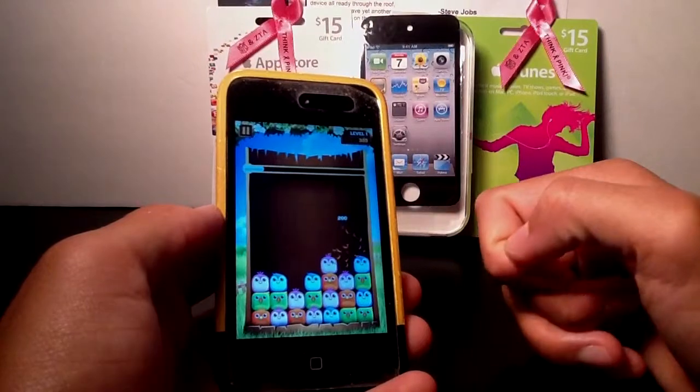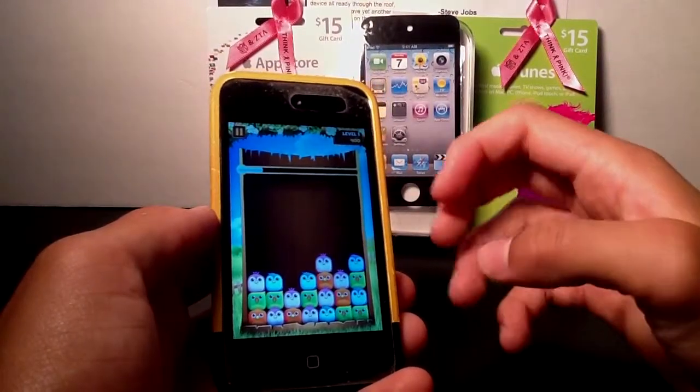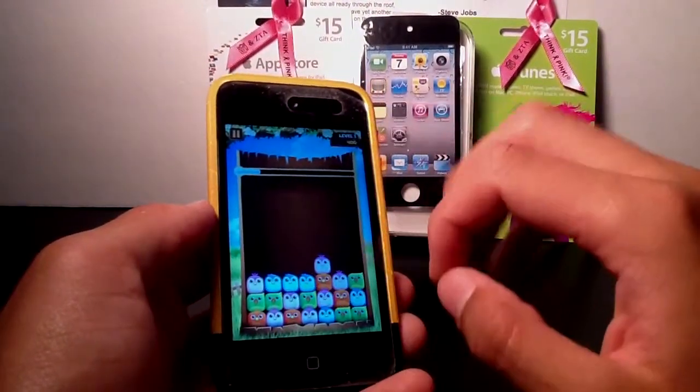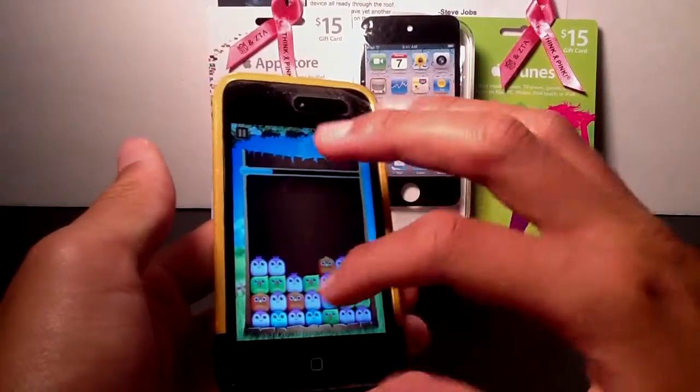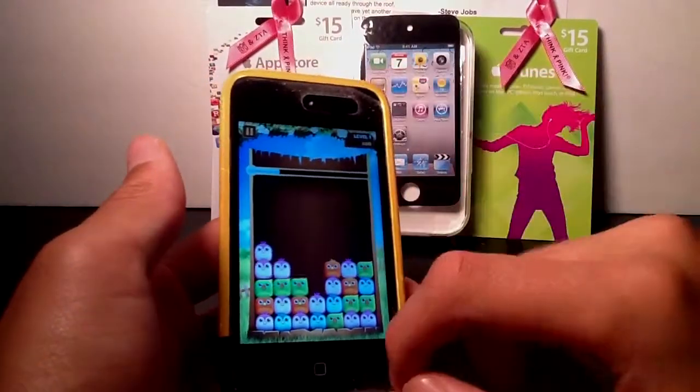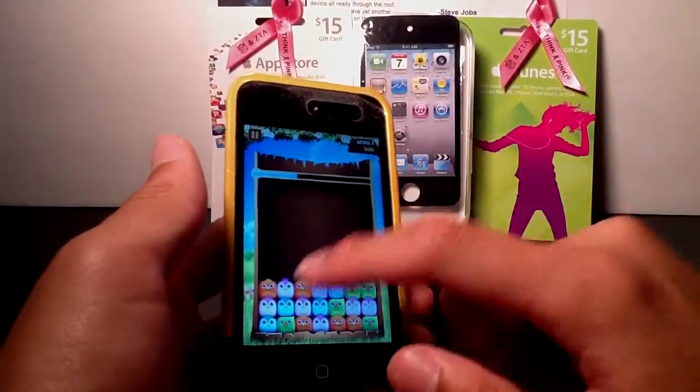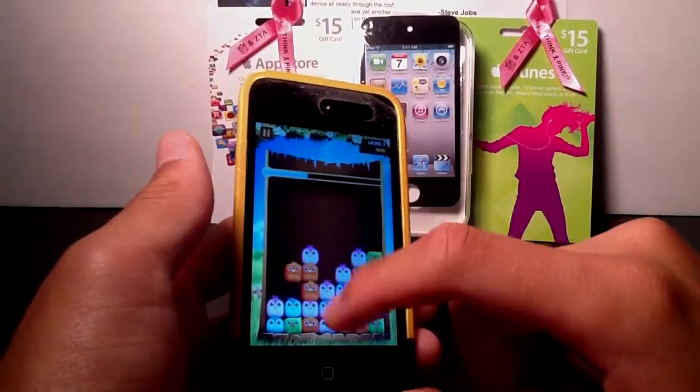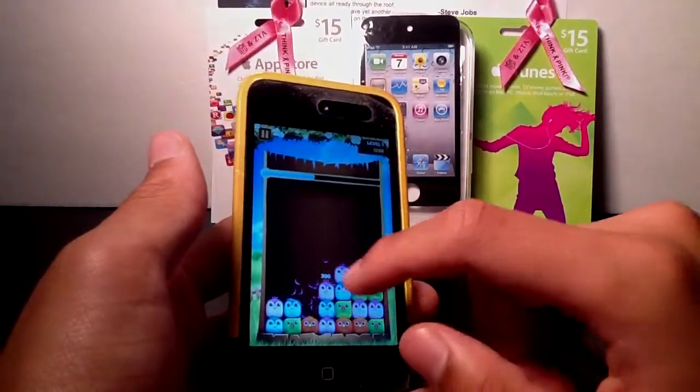Just match them up in at least rows, or in a match or a pairing, a grouping of 3, or as many as possible. So that would increase your score. So that's awesome. But as you see right here, just trying to get as many as I can. My score will go up if I do that. It's very simple at first, but it will get extremely addicting.